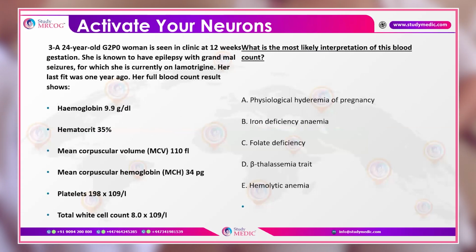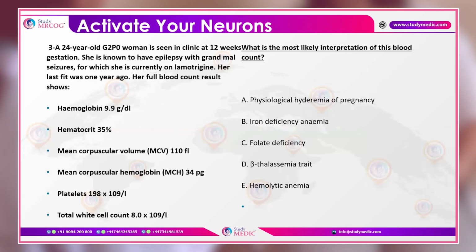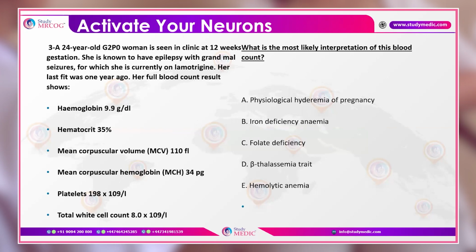Question number 3 of the day: a 24-year-old gravida 2 para-0 woman is seen in the clinic at 12 weeks. She is known to have epilepsy with grand mal seizures, for which she is currently on lamotrigine. Her last fit was 1 year ago. Her full blood count results are hemoglobin 9.9, hematocrit 35%, MCV 110 femtoliters, MCH (mean corpuscular hemoglobin) 34 picograms, platelets 198, and total white cell count 8.